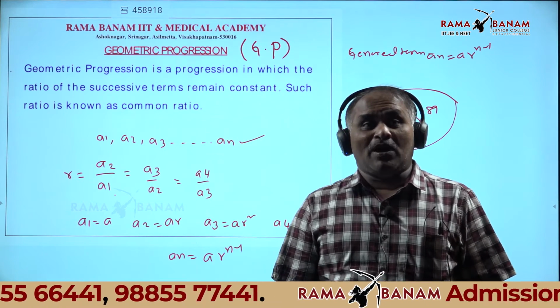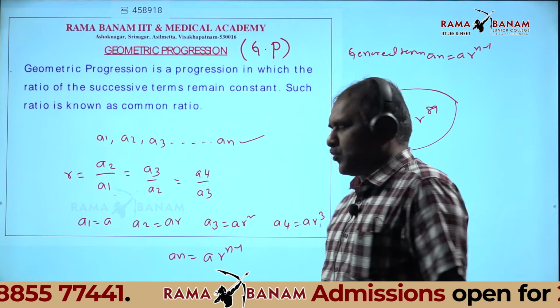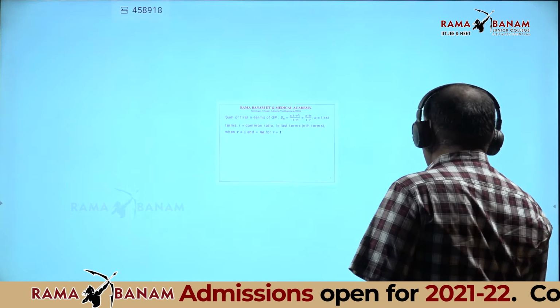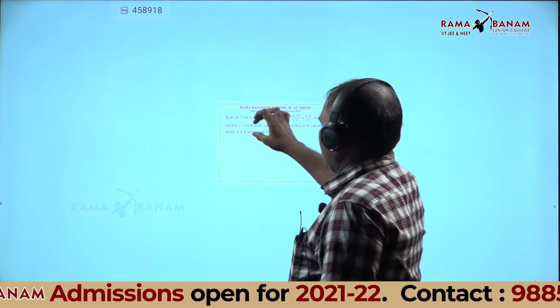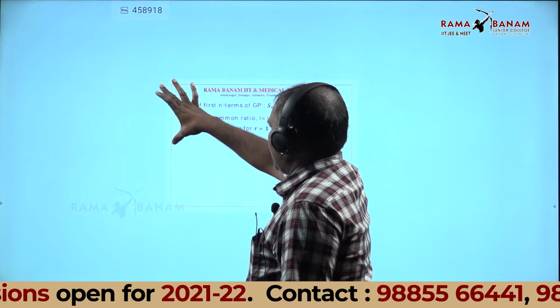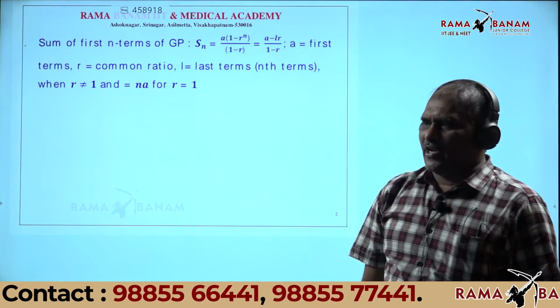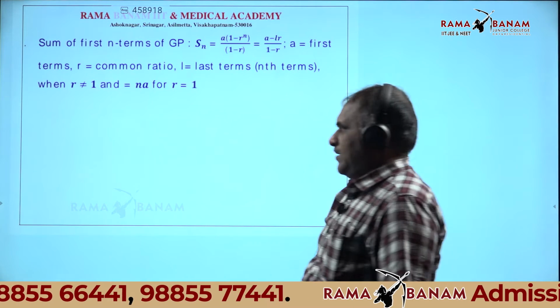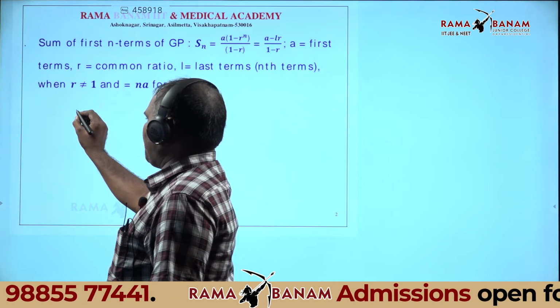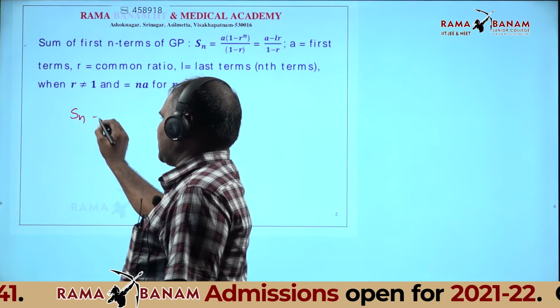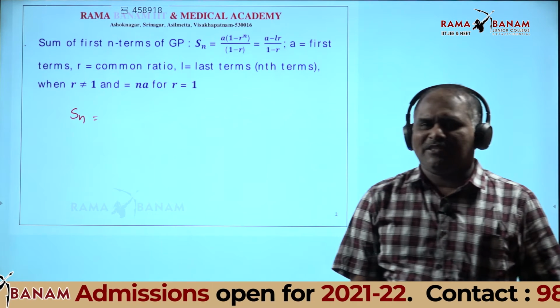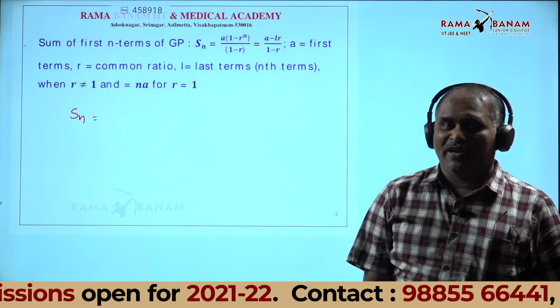Now you know the nth term of the geometric progression. After that, the sum of n terms of geometric progression. Listen, this is represented as Sn. Sn is equal to the sum of n terms.